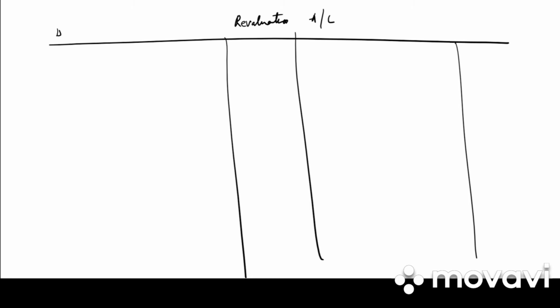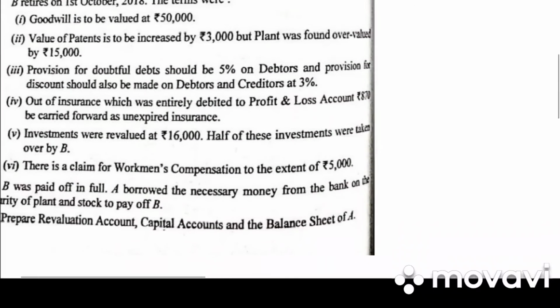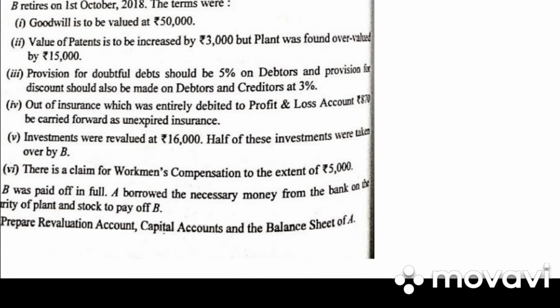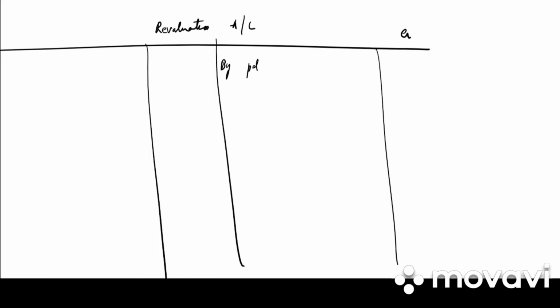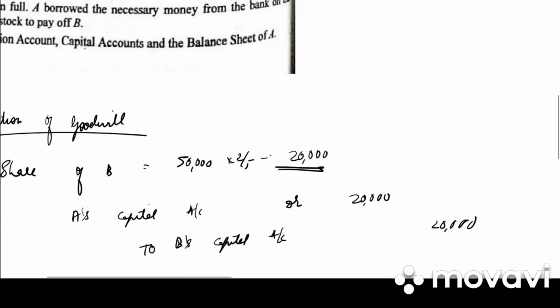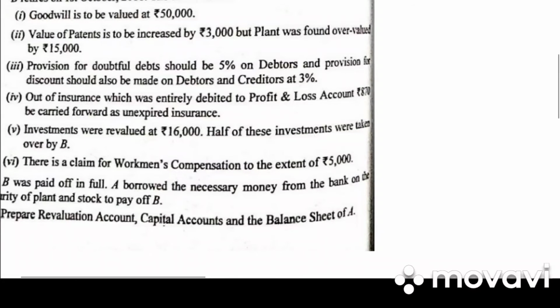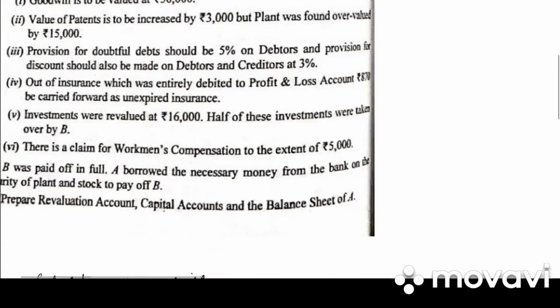So first we draw the revaluation account. Particulars and amount. We have debit side and credit side. The first entry is value of patents increased by 3,000. So increase in asset by patents account 3,000. Then we have plant was found overvalued by 15,000.